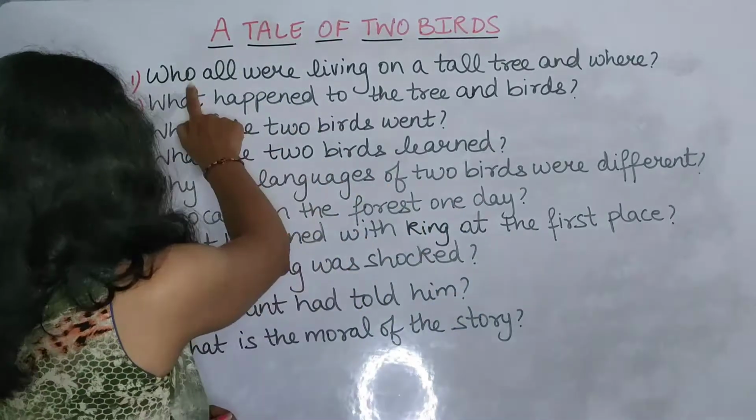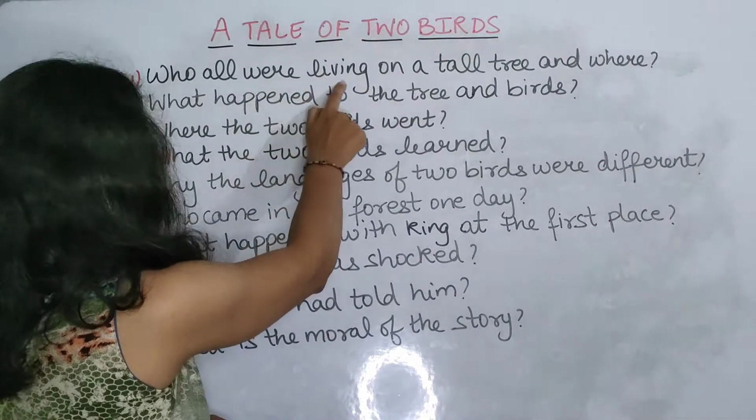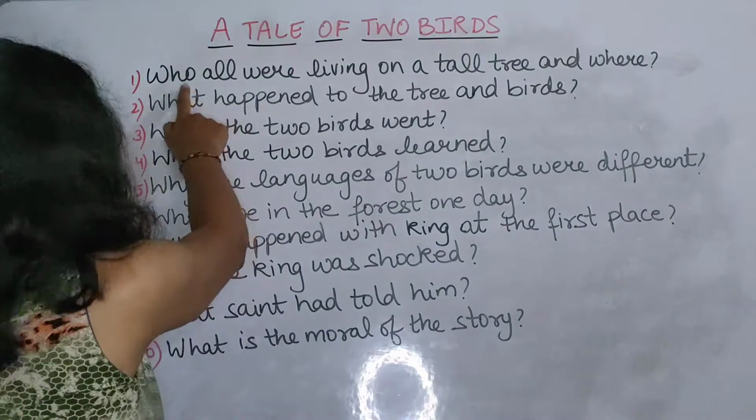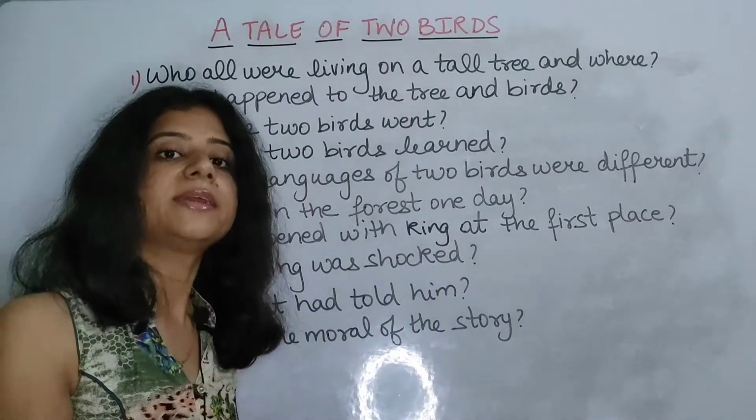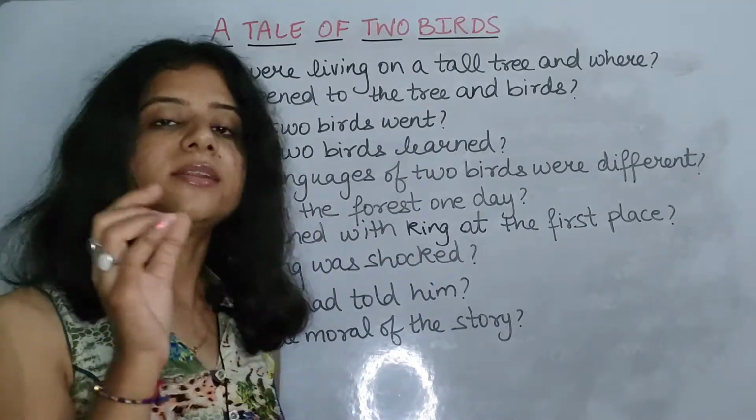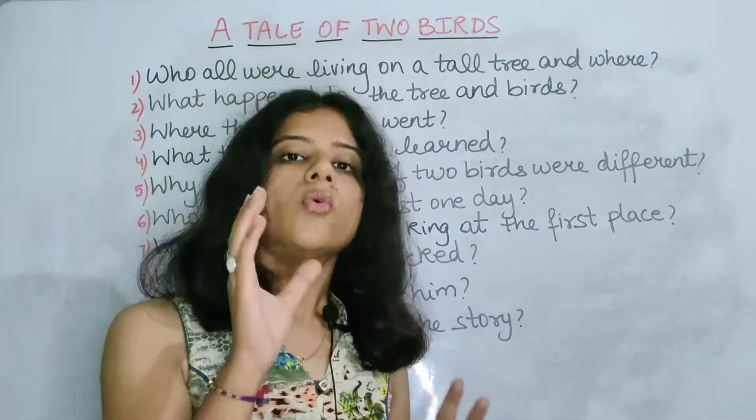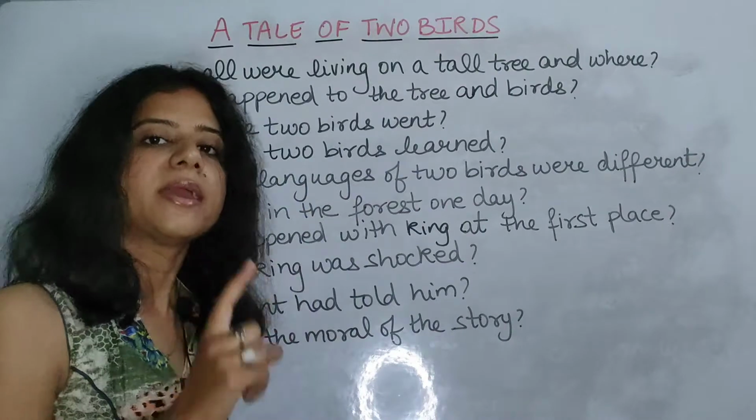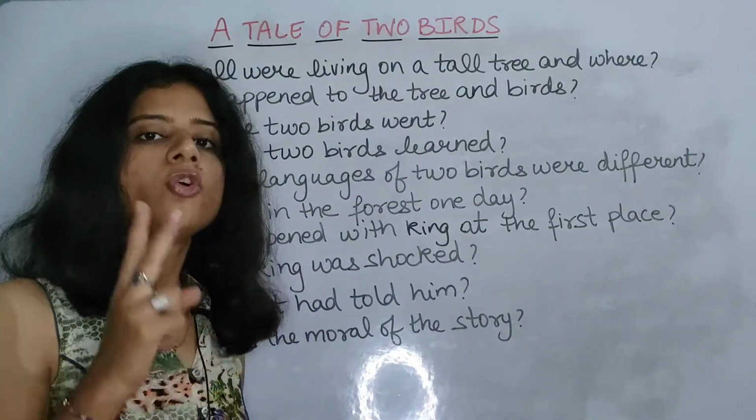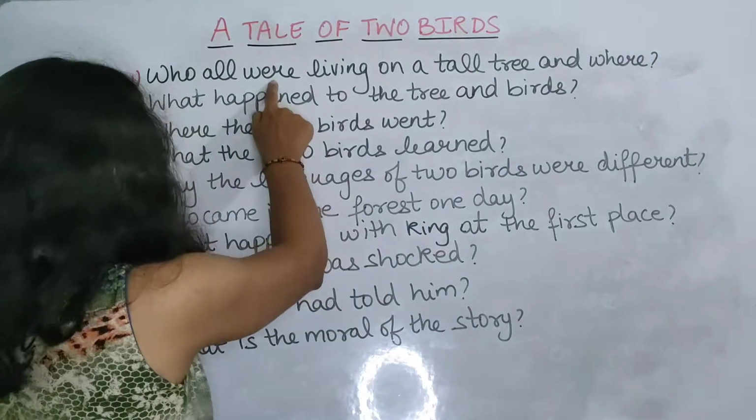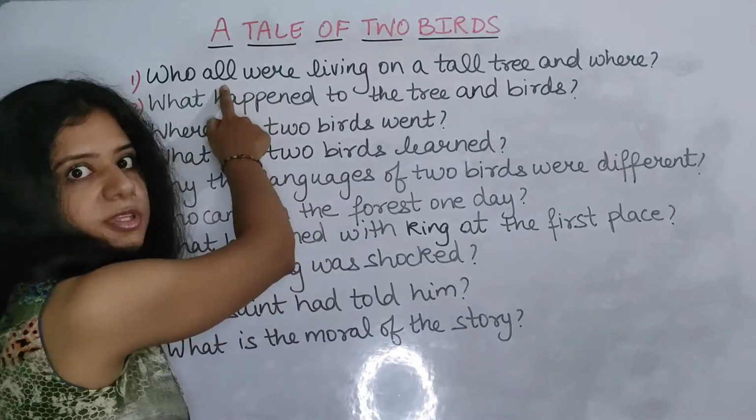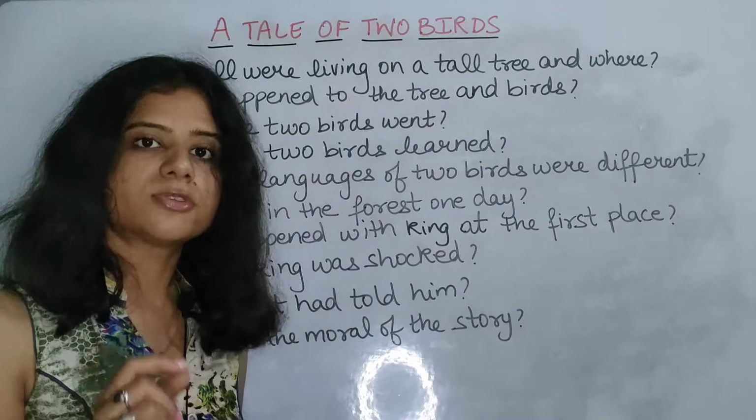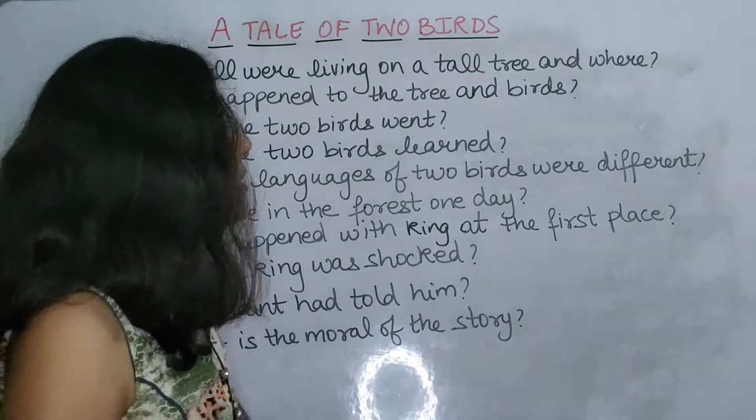Now let's start. Who all were living on a tall tree? Now as I always tell you, it's a question of who, so rather than who you will write the name or the persons who were there. So we will write over here that a mama bird, or you can write a big bird with two small birds, were living on a tall tree, full stop. Then where?